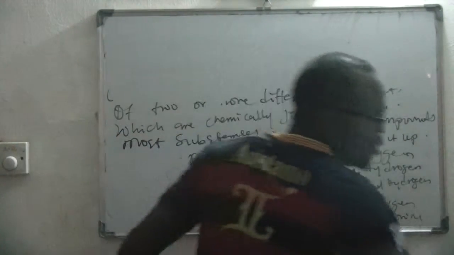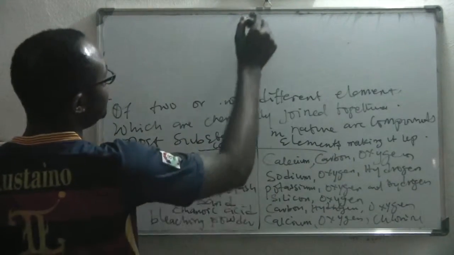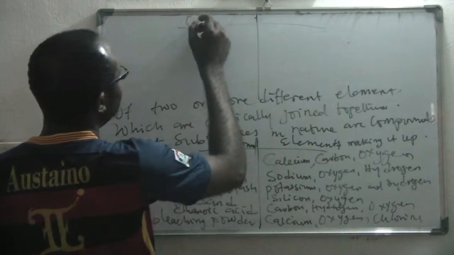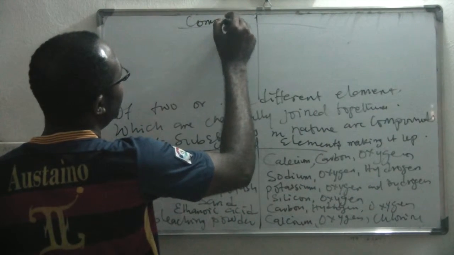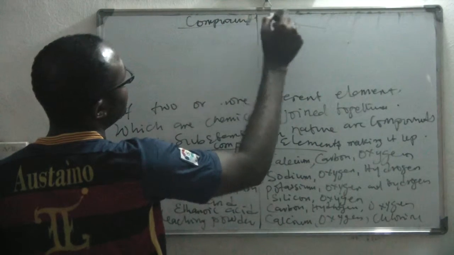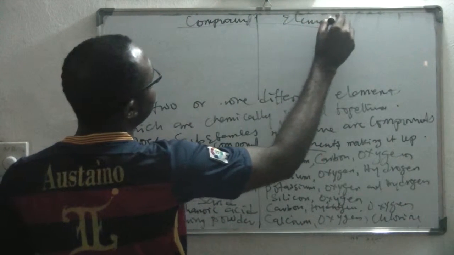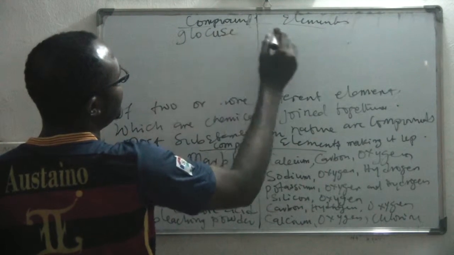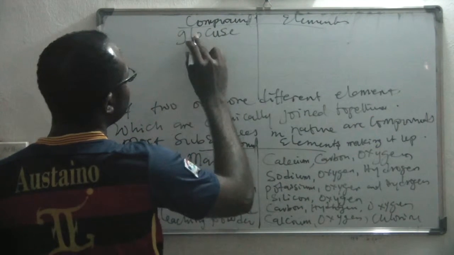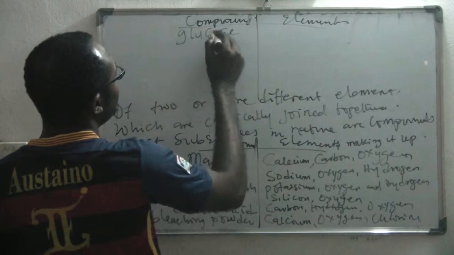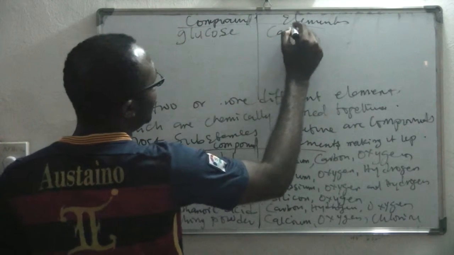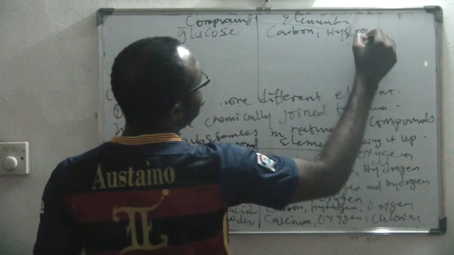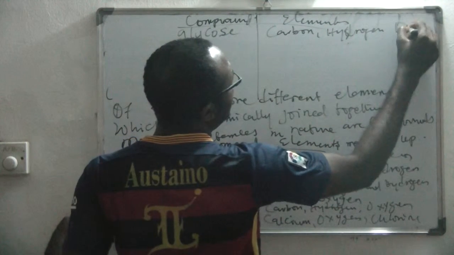Who can give me another compound that we know? Glucose. Glucose is made up of carbon, hydrogen, and oxygen.